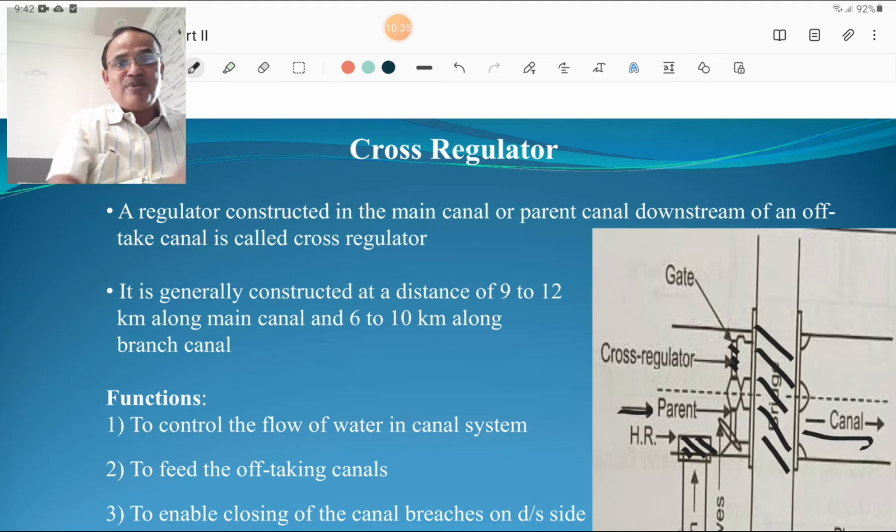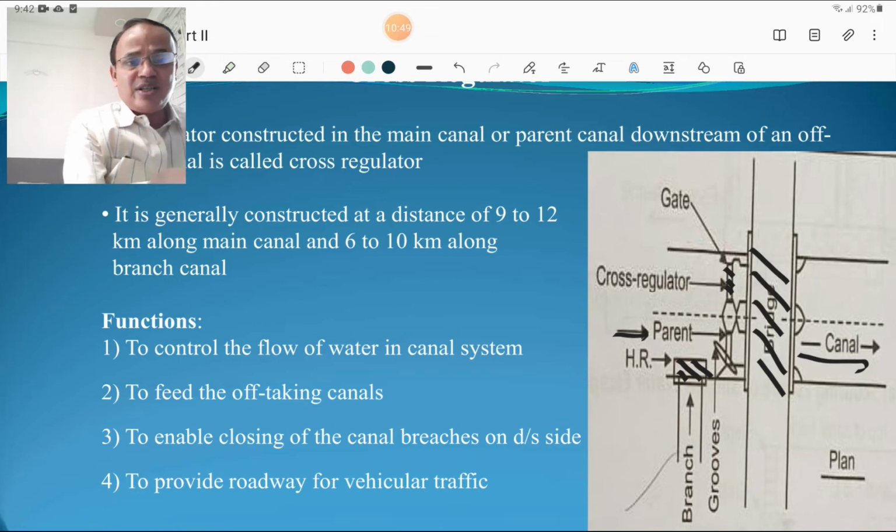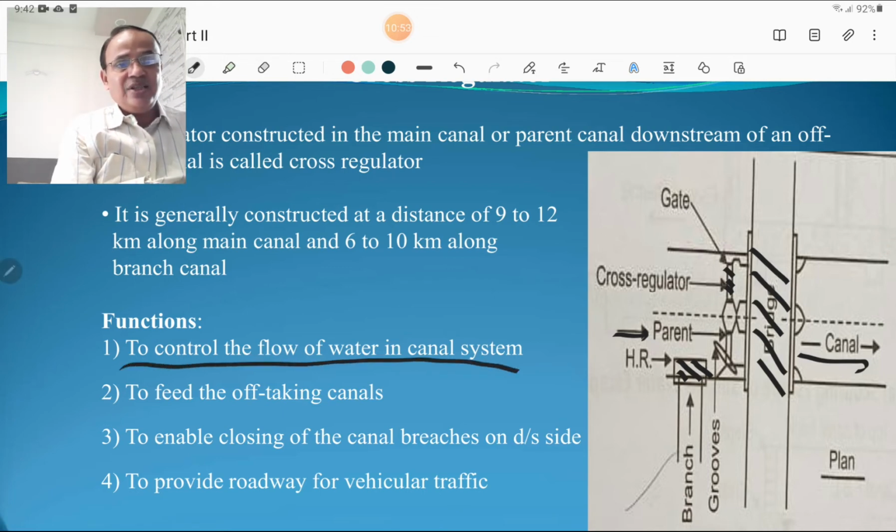So you must remember these kilometers for the MCQs. 9 to 12 km along the main canal, cross regulator is provided, or 6 to 10 km along the branch canal. And function of the cross regulator: first of all, regulator means to regulate the flow of water, that is the first function, or to control the flow of water in the canal. Second is to feed the off-taking canal.